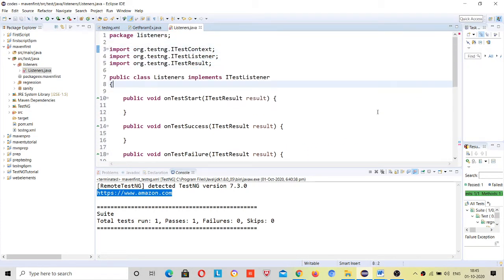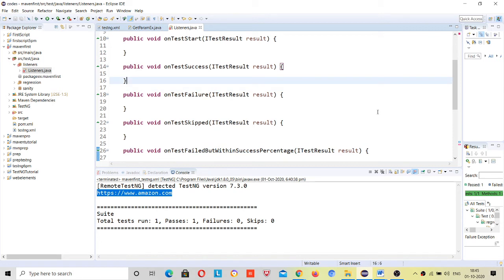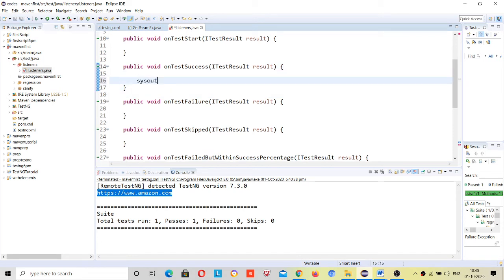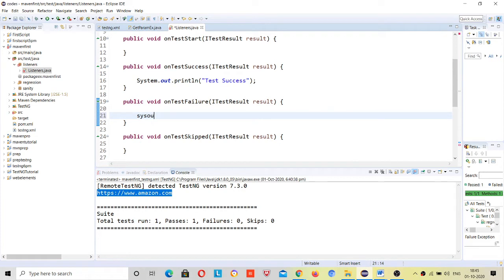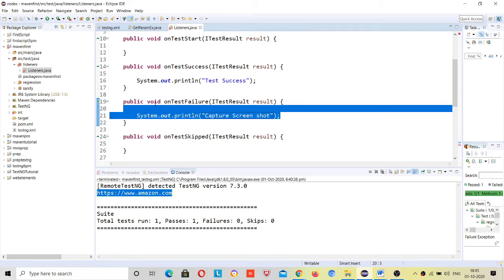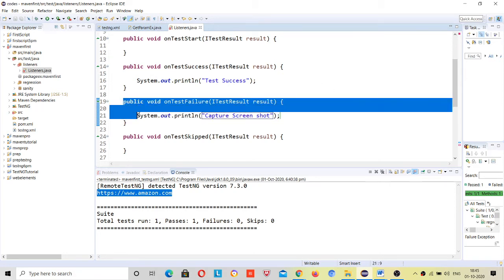See, I want that after every test success, the onTestSuccess method should be invoked, and after every test failure, I want to capture a screenshot. In future we'll write the screenshot capturing code here, because when your test case fails, we want to collect some information.